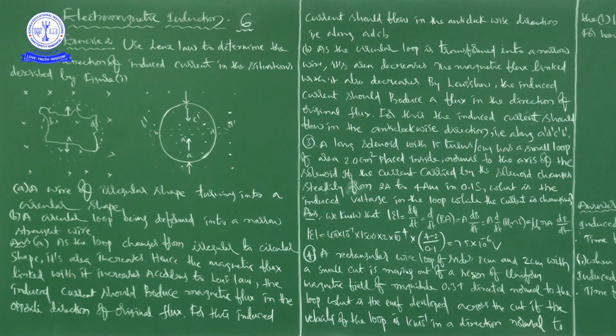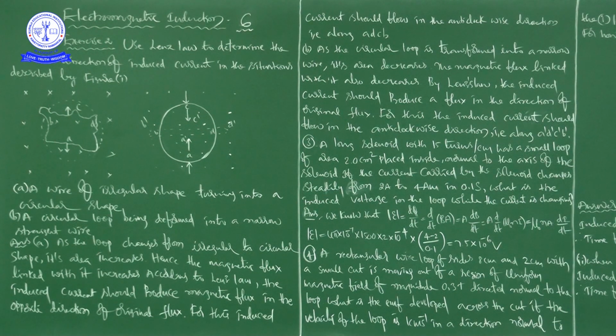Next, B. As the circular loop is transformed into a narrow wire, its area decreases. The magnetic flux linked with it also decreases. By Lenz's law, the induced current should produce a flux in the direction of the original flux.